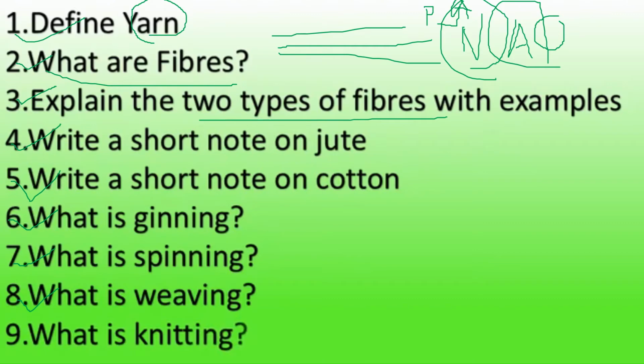Then what is knitting? Knitting is a process by which a single yarn is used to make a piece of fabric. If you are using two sets of yarns to make a fabric, then that is which one? Weaving. And if you are using a single yarn, then that is knitting. If you are using a single yarn to make a fabric, then that is knitting.